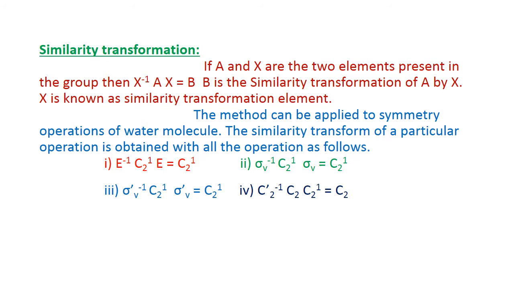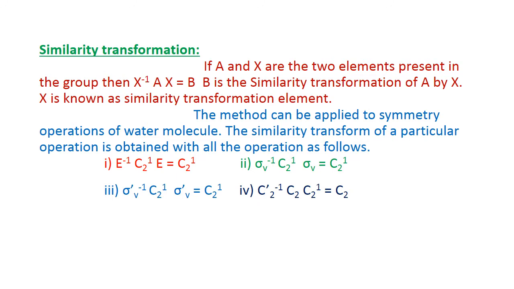Similarity transformation. If A and X are 2 elements present in the group, then X inverse A X will be equal to B. B is the similarity transformation of A by X, and X is known as the similarity transformation element. To carry out the similarity transformation, A is multiplied by X inverse first and then multiplied by X, which gives you another element. The method can be applied to the symmetry operations of the water molecule.